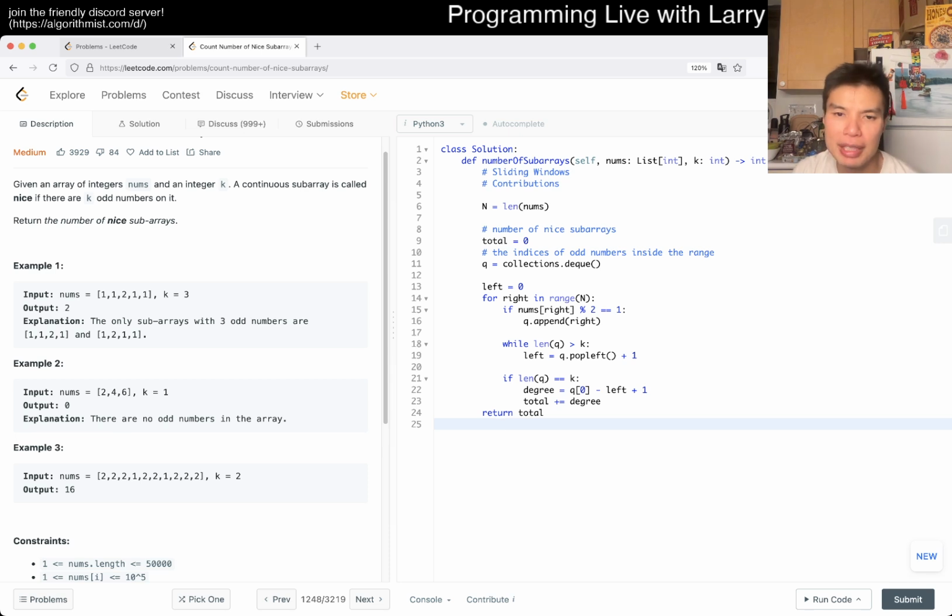So this is going to be linear time, linear space. The deque is going to be linear space. This is linear time. The while loop doesn't add anything, right? Because the queue can only have at most n items. So everything's going to pop once. We're going to push everything once, pop everything once at most. So everything is linear time, linear space. And that's all I have for this one. Let me know what you think.